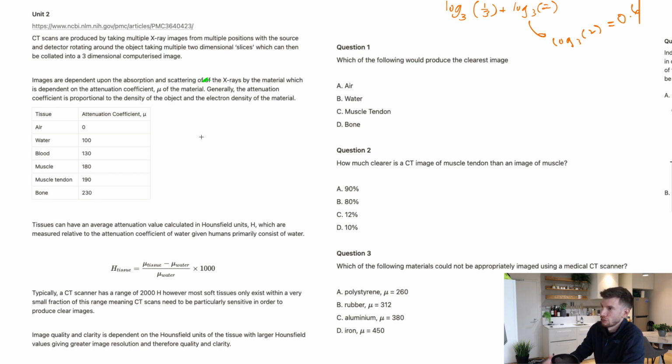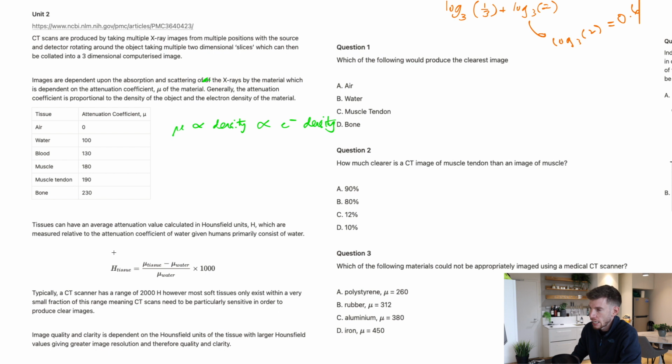Generally, the attenuation coefficient is proportional to the density of the object and the electron density of the material. So I'm going to write that down. That is proportional to density, which is directly proportional to electron density as well. Cool. So then we have a table of a bunch of different coefficients. I'm not going to fuss about those. Tissues can have an average attenuation value calculated in Hounsfield units, H, which are measured relative to the attenuation coefficient of water, given humans primarily consist of water. We have another formula. I wouldn't analyze it too closely.